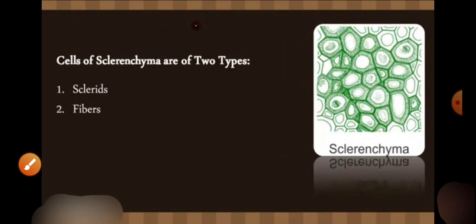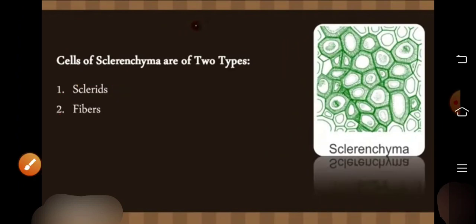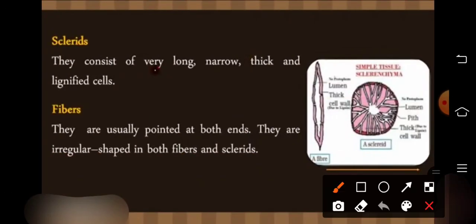Sclerenchyma is of two types, sclerites and fibers. What are sclerites and what are fibers? This structure is sclerites, and this is a fiber structure.